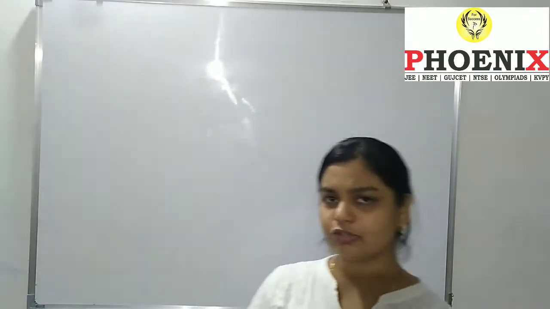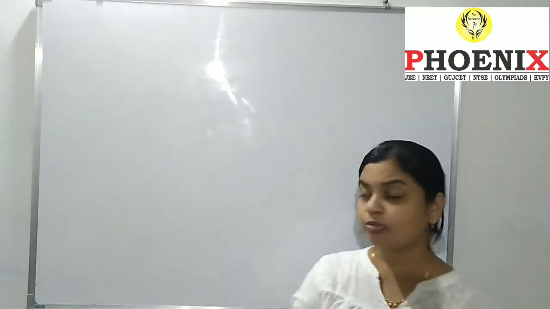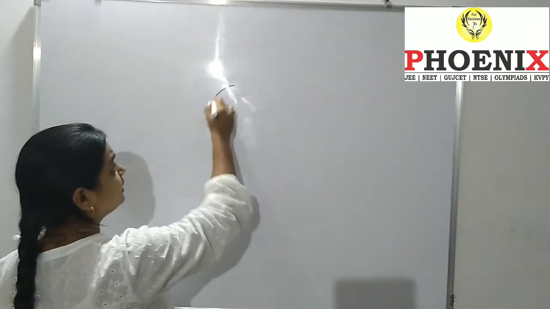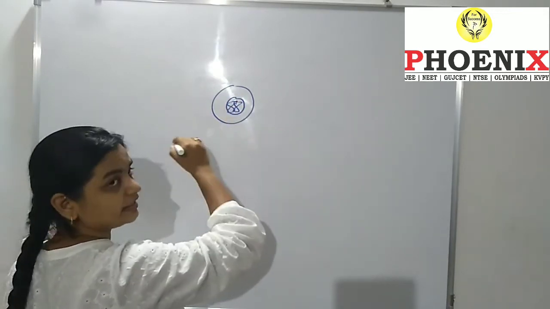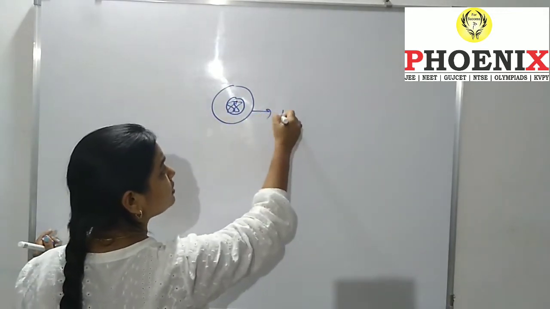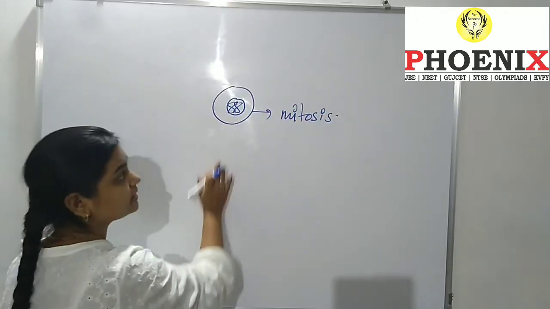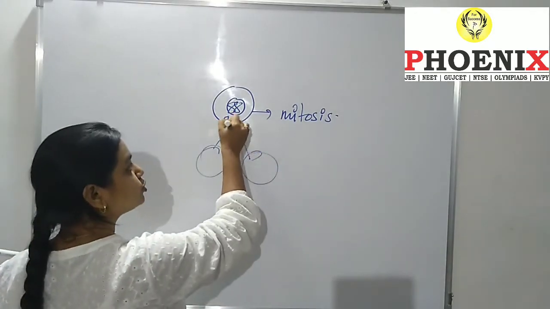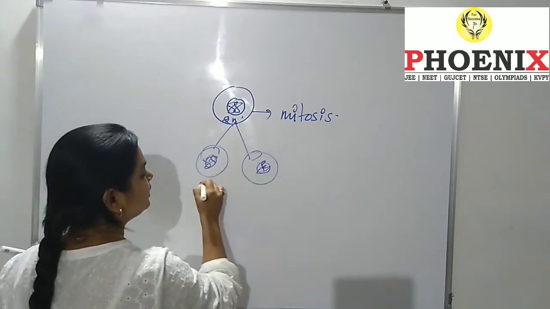But before starting the topic, I just want to know whether what I have told you about the DNA was clear to you. This is the cell, inside the cell there is the nucleus and there is the DNA. If this is the mitosis process, one cell will divide into two parts, and if it is 2n in number, then both of the cells will be 2n in number itself.